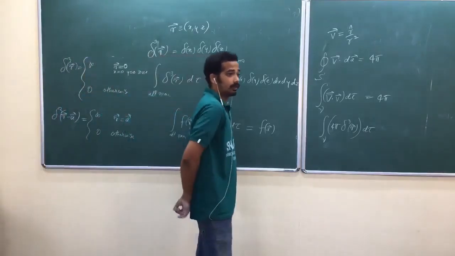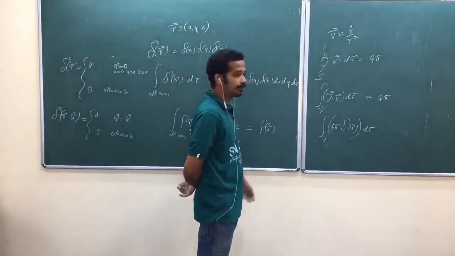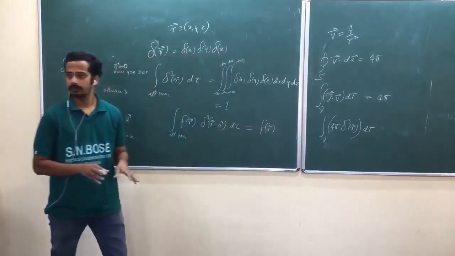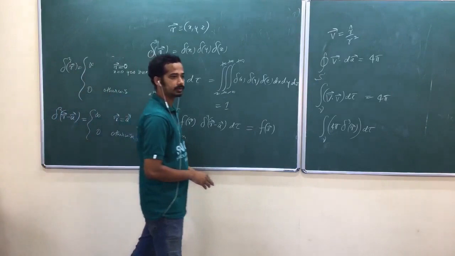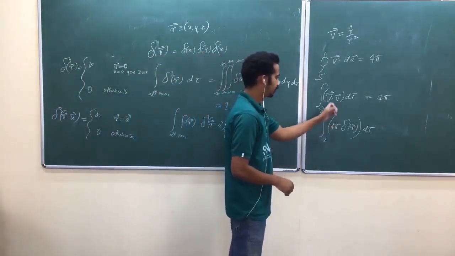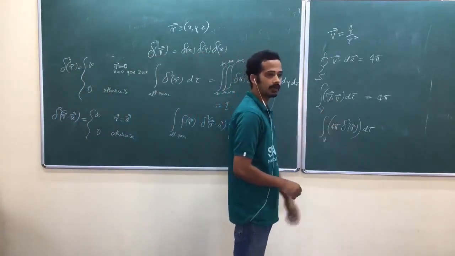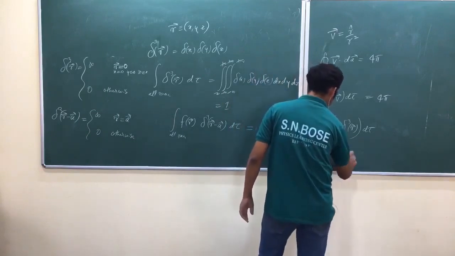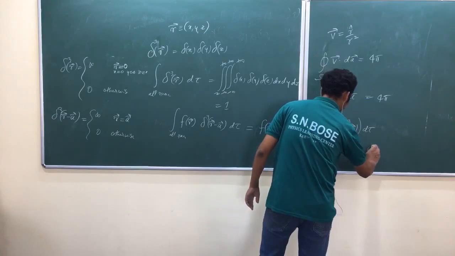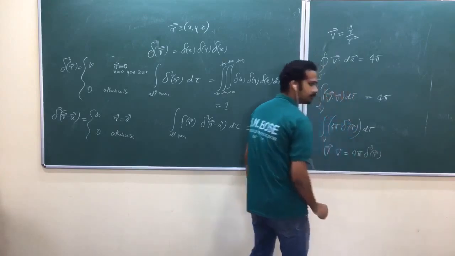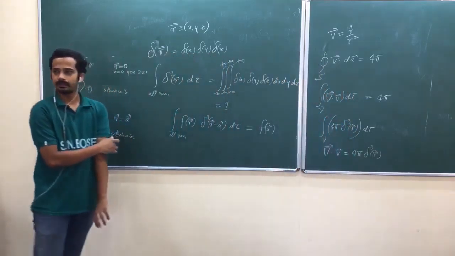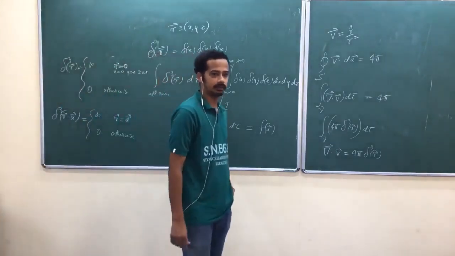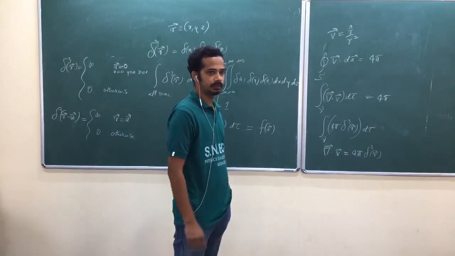Now look at here. While fixing that one, we have accepted that theorem, Gauss theorem. We have accepted that one. So to make that equality, to fix that problem, we have taken del dot V as 4, 5 delta cube of R. Del dot V is equal to 4, 5 delta cube of R. Otherwise, Gauss theorem will fail.